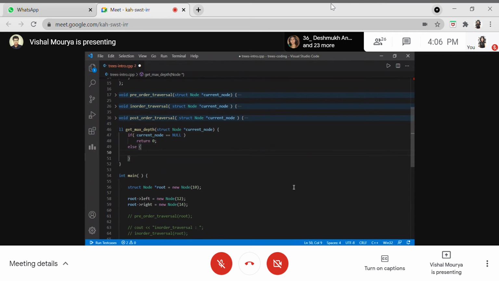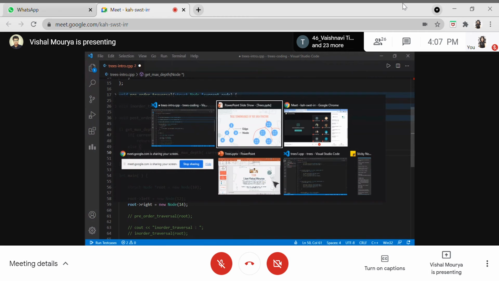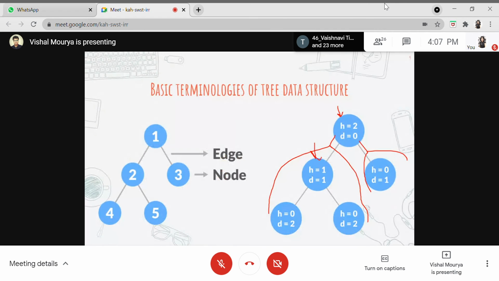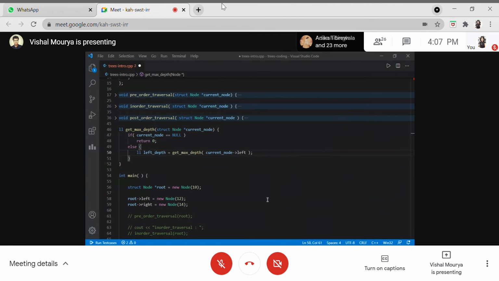If it's actually a tree and it does not end there and it contains more nodes, we'll be getting the left depth for this variable, or let's say the tree, by recursively calling this function and passing the current node's left subtree, which is nothing but a reference to this node. Whenever we get a reference to any node, we can just traverse the child nodes connected to it. This way, the left function will be calling it.